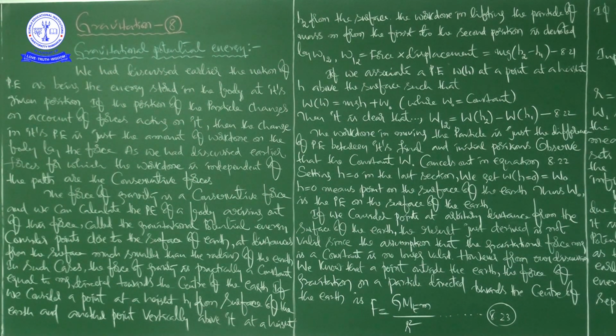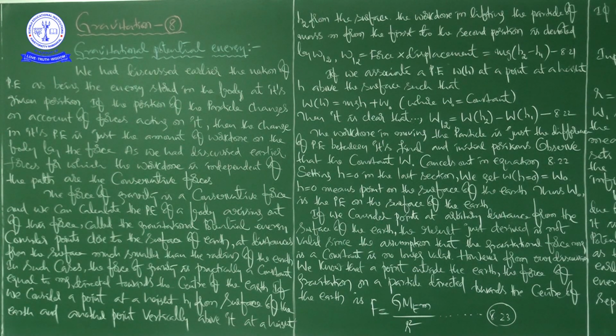But potential energy is not only because of gravitational force, it can also be because of elastic force. That is the potential energy stored in a spring. There are different cases, based on which the body is going to possess potential energy. But in this chapter, our discussion is limited to gravitational potential energy. Okay, right.